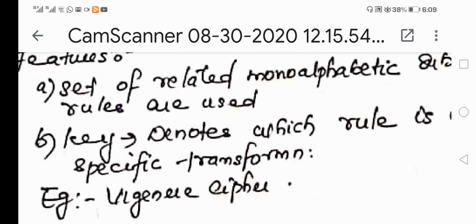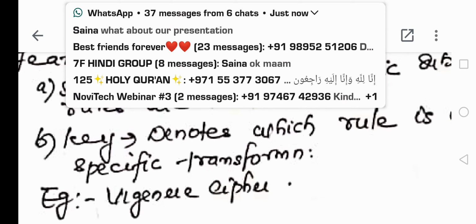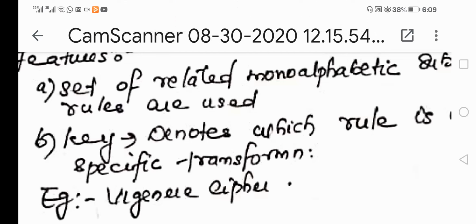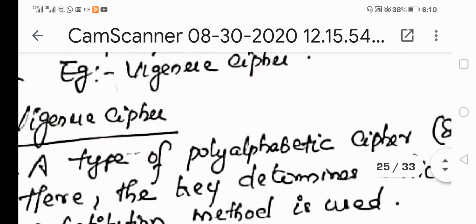So I told you several monoalphabetic ciphers are going to be adopted here. Which kind of transformation, or which kind of cipher we are going to adopt, will be specified to you with the help of the key you are going to use here. Examples are Vigenere cipher, Playfair cipher, Autokey cipher, Vernam cipher, one time pad cipher, Hill cipher, etc. We have a much broader category of polyalphabetic ciphers compared to monoalphabetic ciphers. We have to consider more types of polyalphabetic ciphers.